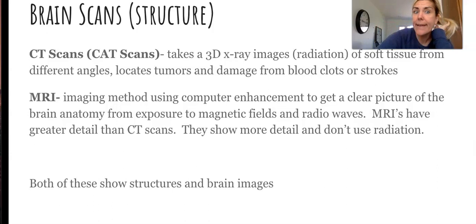The MRI is an imaging method that uses computer enhancement, and it gets a really clear picture of the brain anatomy from exposure to magnetic fields and radio waves. These have a little bit greater detail than the CT scans, and they don't use radiation. Okay, and again, these two show structures of brain images.